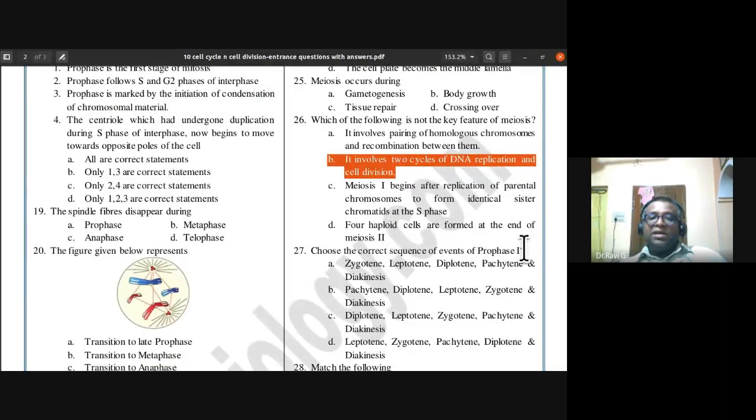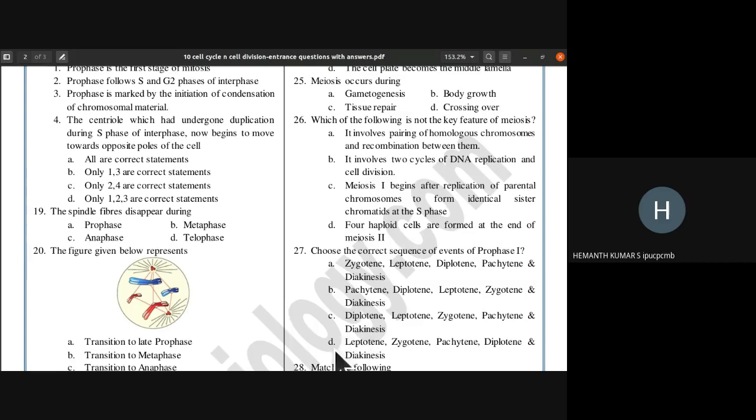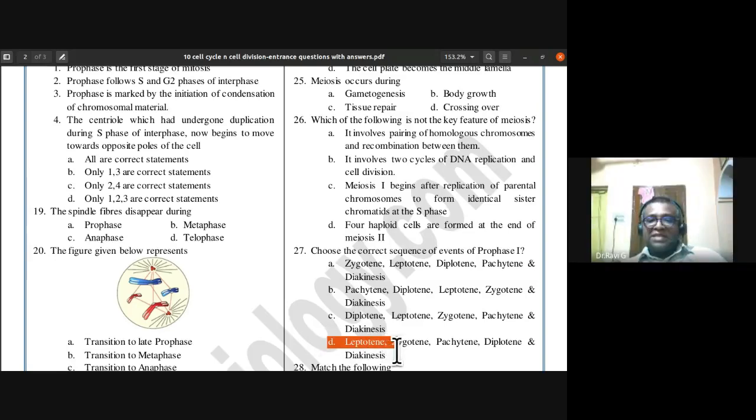Choose the correct sequence of events of prophase 1. So now, how will you choose the correct sequence of events of prophase 1? I had given you the mnemonic, if you remember: LZP D square. So D is the answer. Leptotene, zygotene, pachytene, diplotene, and diakinesis is the right answer.